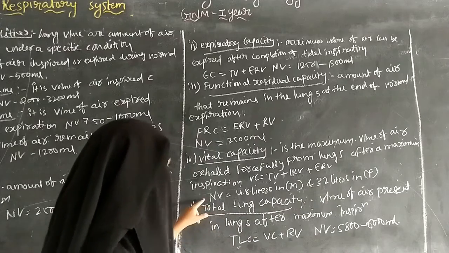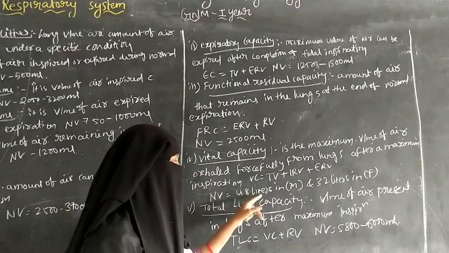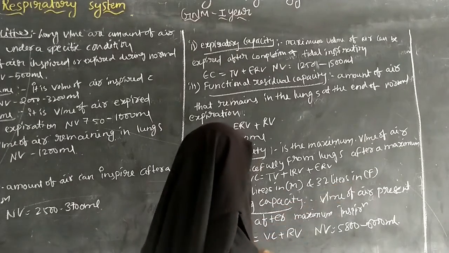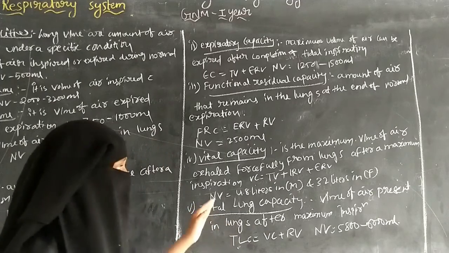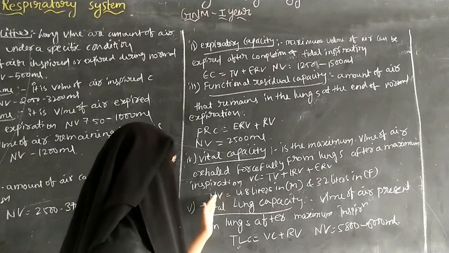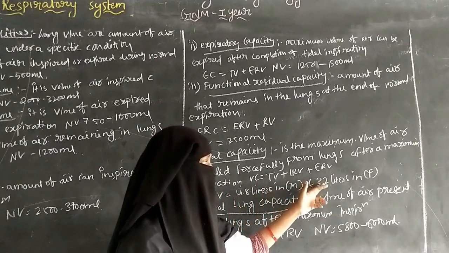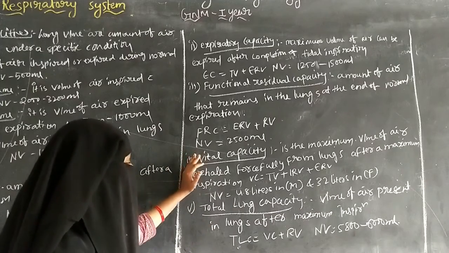The normal value of vital capacity is 4.8 liters in males and 3.2 liters in females. So it is about the vital capacity.